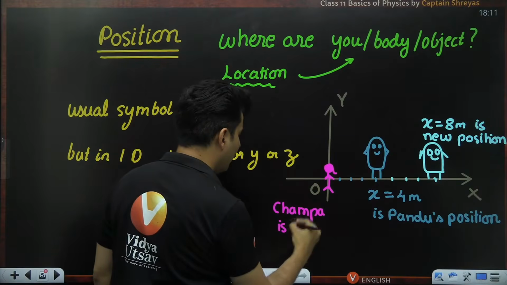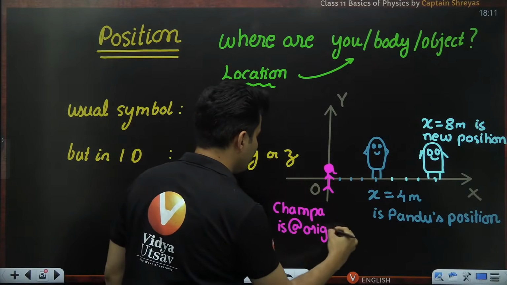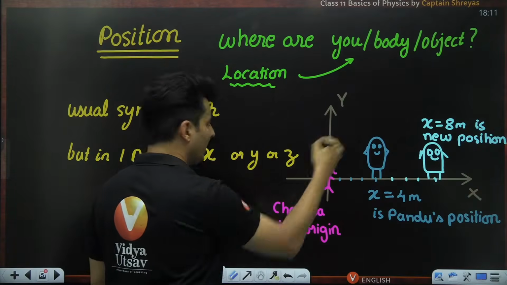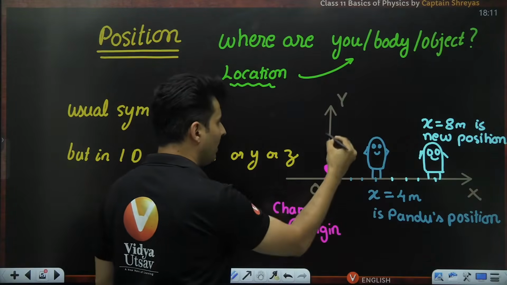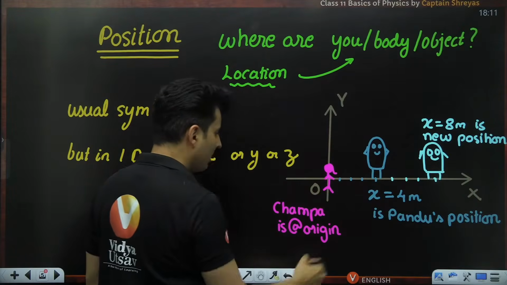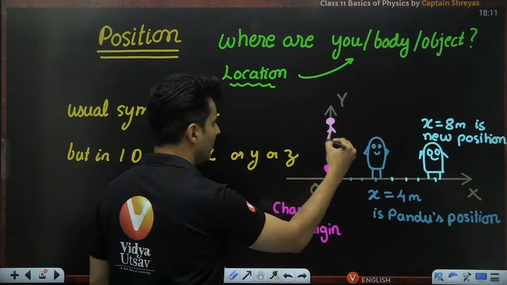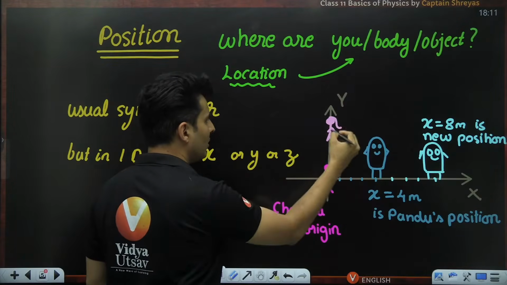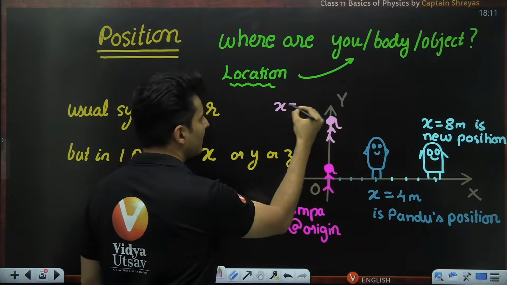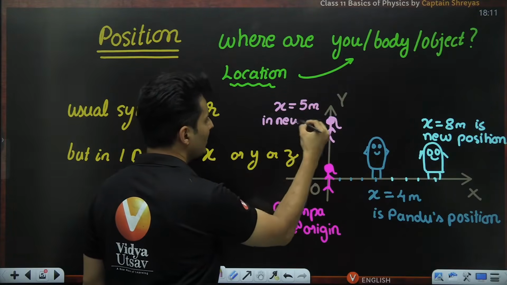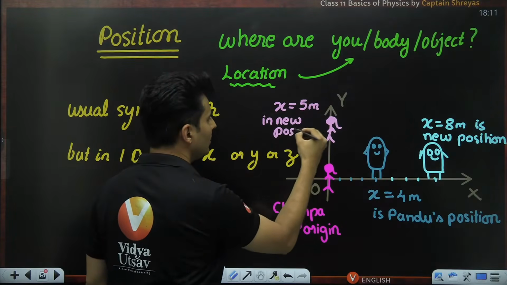That is Champa's position. Maybe Champa will move after some time, and maybe she might come over here, or maybe she might go down. Who knows? So let's say Champa goes over here after some time, and you check the coordinate. So maybe x is equal to 5 meters is the new position of Champa.